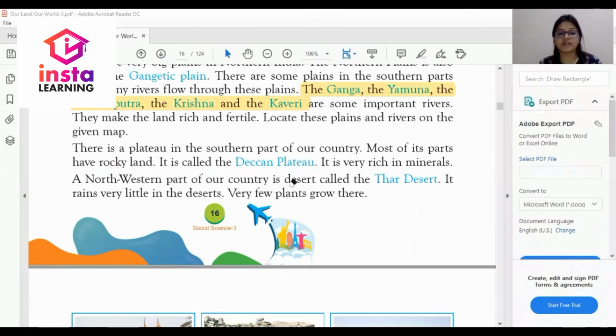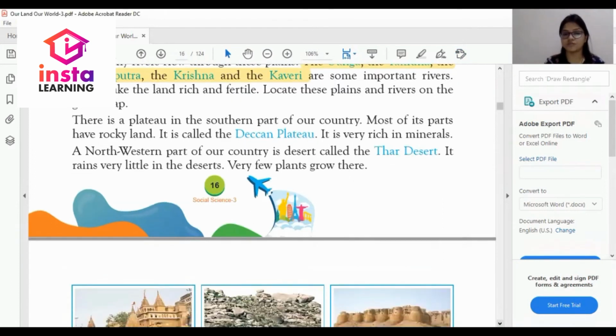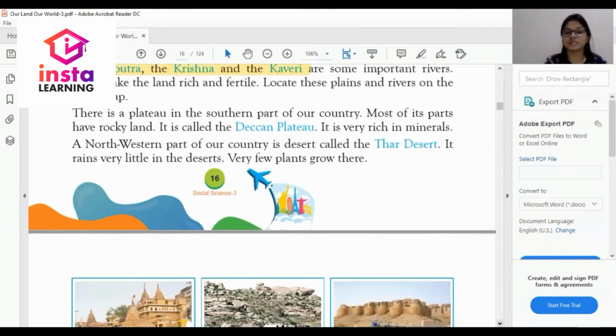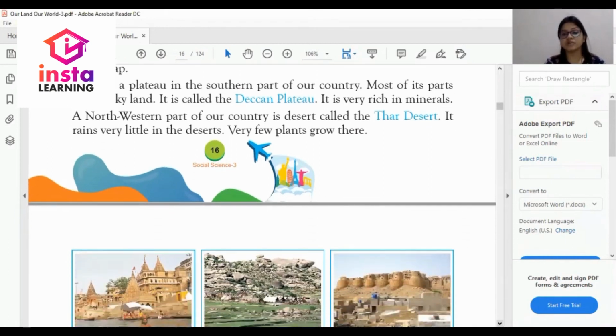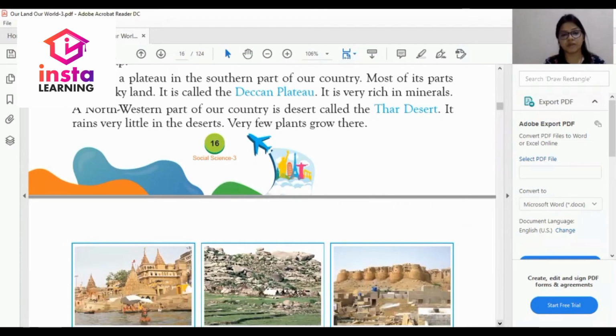A northern western part of our country is desert called the Thar Desert. Dear student, जो northern western part है, उधर क्या है? Desert है, रेगिस्तान है, जिसे क्या बोलते हैं? Thar Desert बोलते हैं. It rains very little in the desert. इन parts में क्या होता है? बारिश बहुत ही कम होती है.